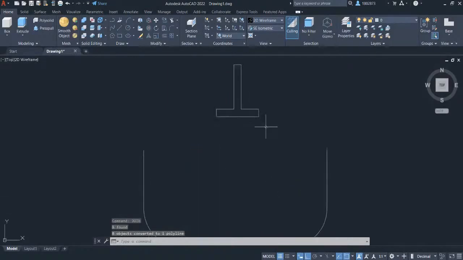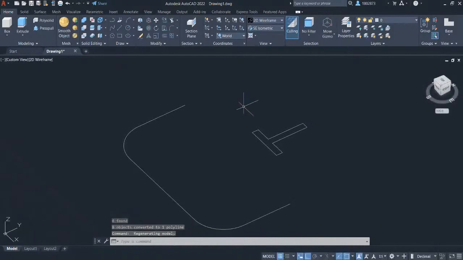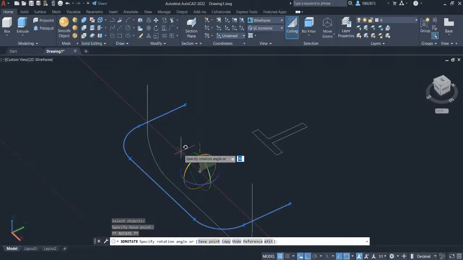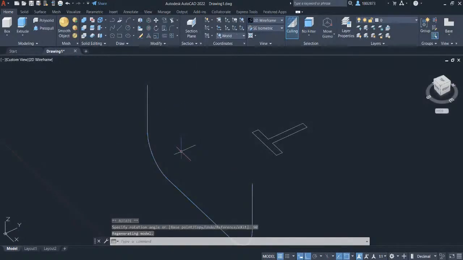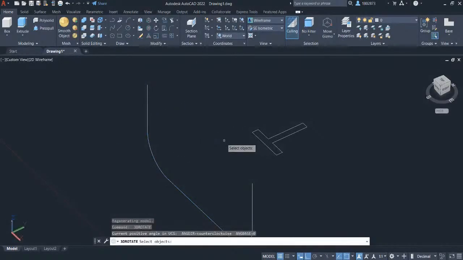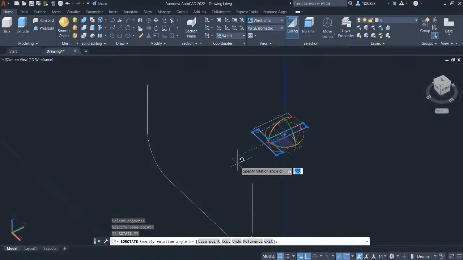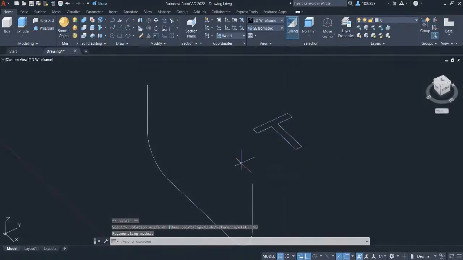Let's do a 3D orbit. We will now rotate the sketch in vertical for sweep command. Press 3D and select 3D rotate. Select the sketch and select the red circle. Let's key in 90 and press enter. Press space for 3D rotate again. Select the object and select the blue circle to rotate it in horizontal axis. Let's key in 90 and press enter.